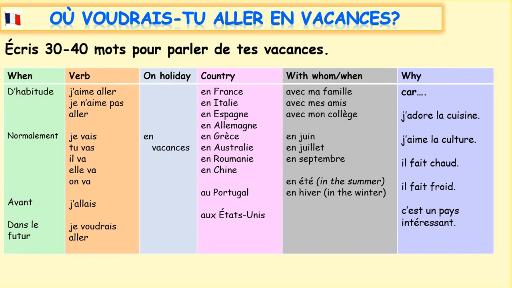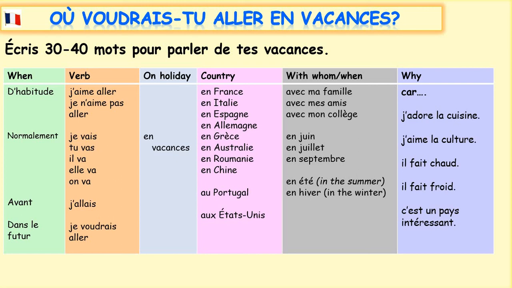So that leads us on now to a little bit of written work using our sentence builder here, but I've added on now the reasons why we might choose to go to a country. So you could say, for example, d'habitude, j'aime aller en vacances en France avec ma famille car j'adore la cuisine. Mais avant, j'allais en vacances en Australie en juin avec ma famille. Dans le futur, je voudrais aller aux États-Unis avec mes amis.